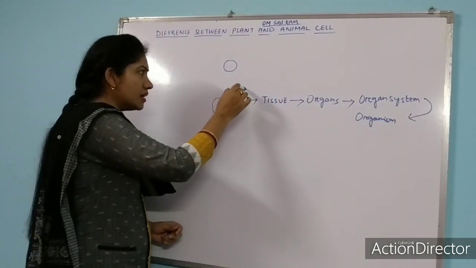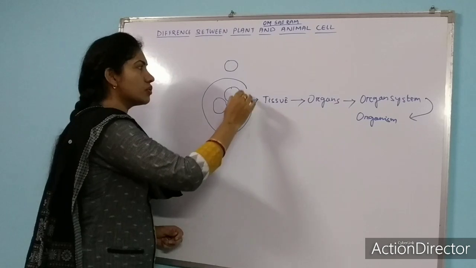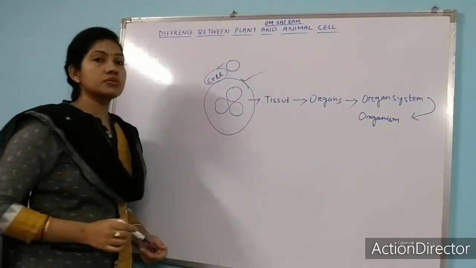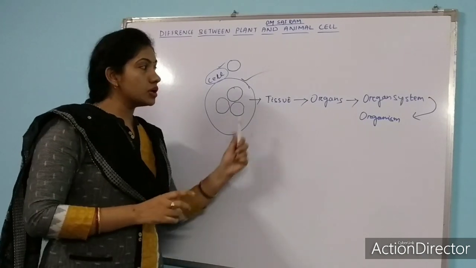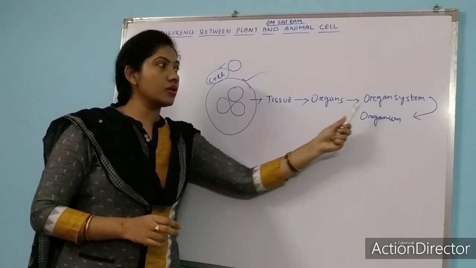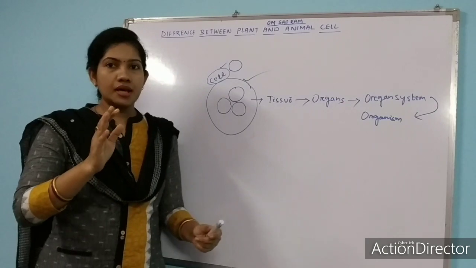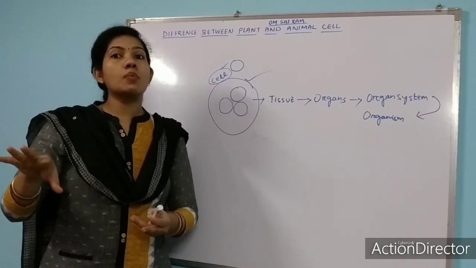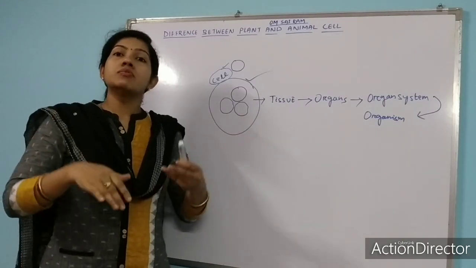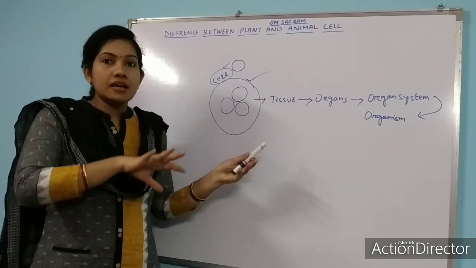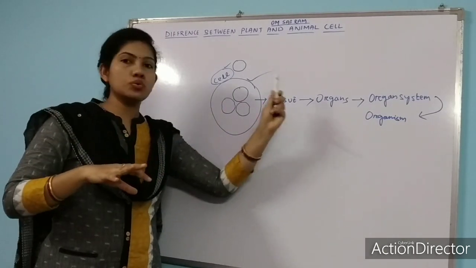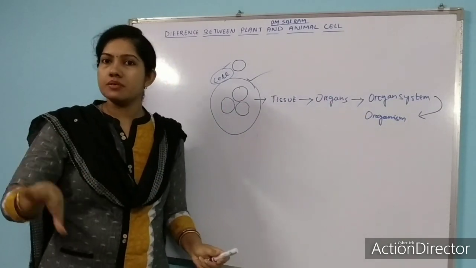So here at first we got to know about the cell. We have to know about the cell at first, then only we can put the tissue, organ system and organism. So as you are starting your basic concept of biology, at first we will start with cell and later on gradually in your next classes you will read about tissue, organ system and organism.